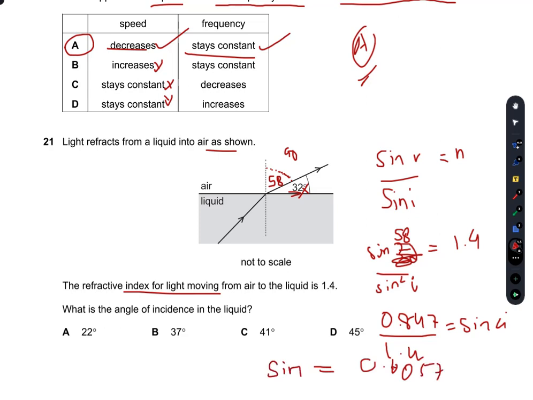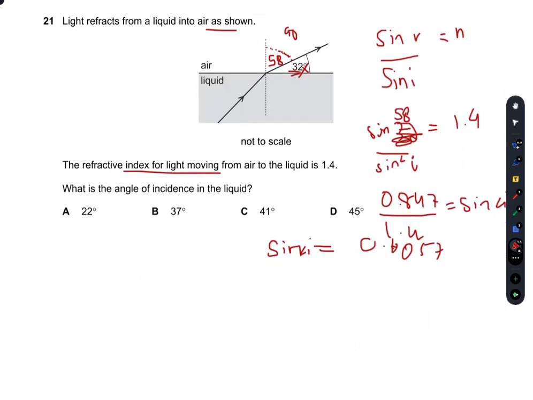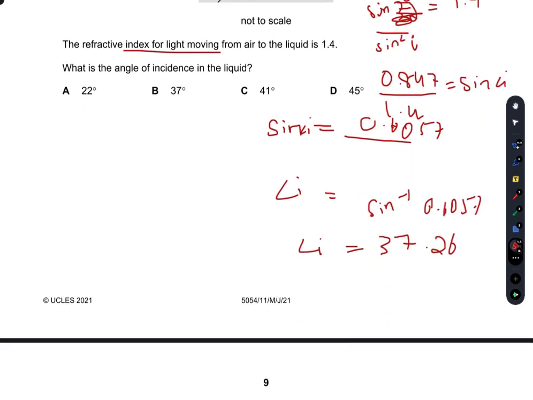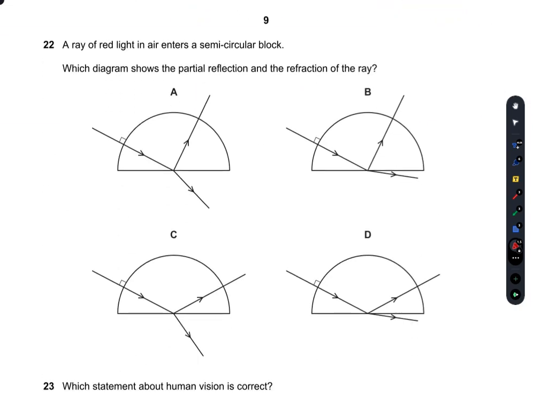Now I simply take sine inverse of 0.6057. So the value is 37.26, so that is 37 degrees. Yes, so B is the right option here.